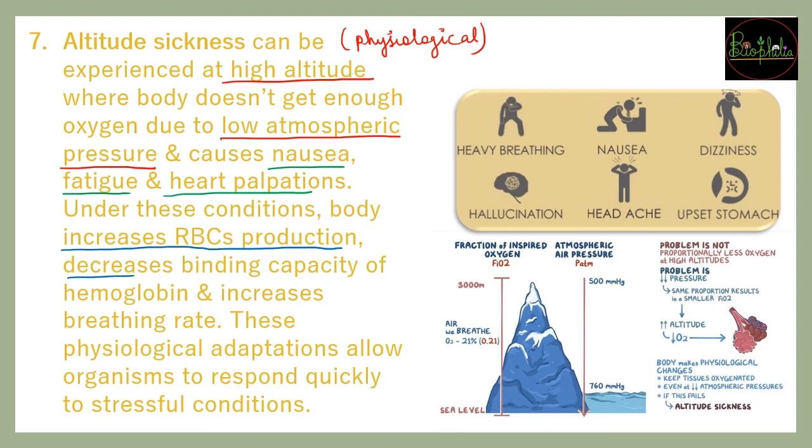Then there is a decrease in the binding capacity of hemoglobin, and an increase in the breathing rate, so that a new supply of oxygen comes in small quantities but many times. Many times in small quantities will also help to accommodate those low levels of oxygen. These are called physiological adaptations, which organisms generally adopt during these kinds of stressful conditions. So it is an example of physiological adaptation.